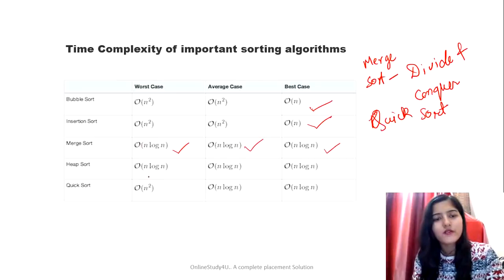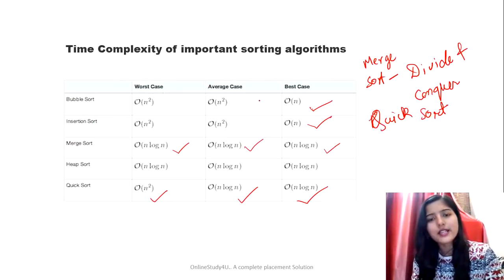So for quick sort, worst case is big O n square. For average case, it is big O n log n, and best case is also big O n log n. I haven't included the time complexity for selection sort. So make sure to comment what is the worst case, average case, and best case time complexity for selection sort, right? So do comment it.